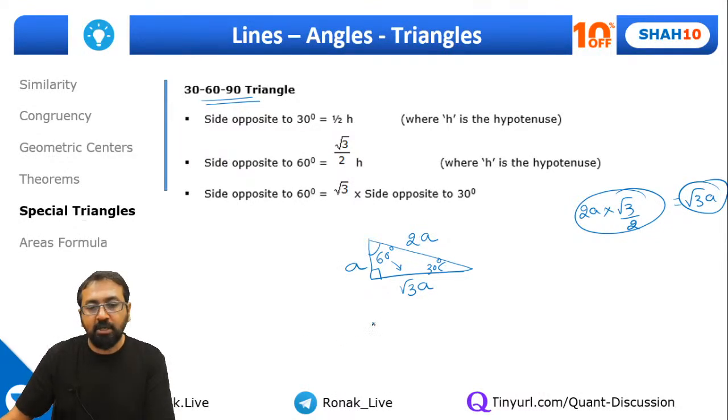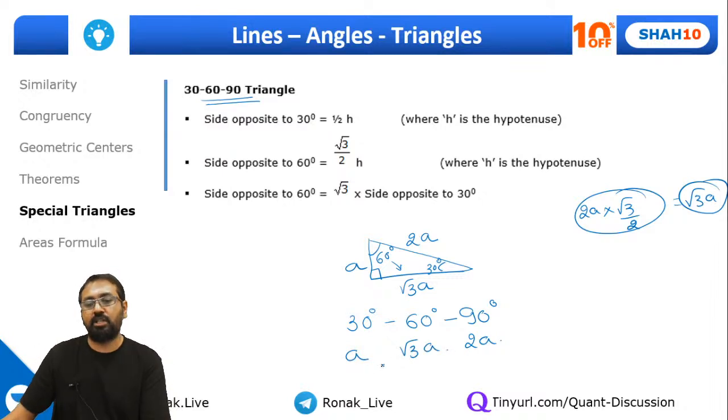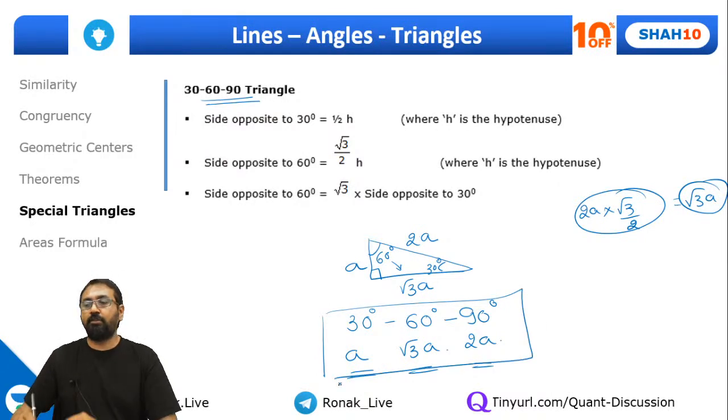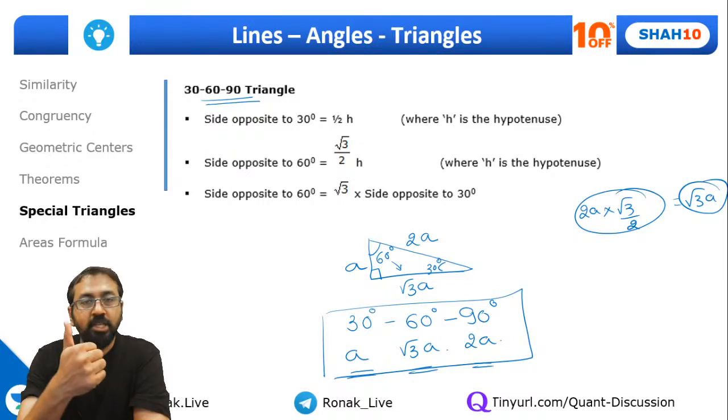So in simple words, if you want to remember this, just remember it this way: in a 30, 60, 90 triangle, if this is 2a, then this will be a and this will be root 3a. Just remember this relation. Please note it down this way, so it will be easier for you to remember. Everyone, are you all clear about this? Yes? Show me a thumbs up once you have understood this part.